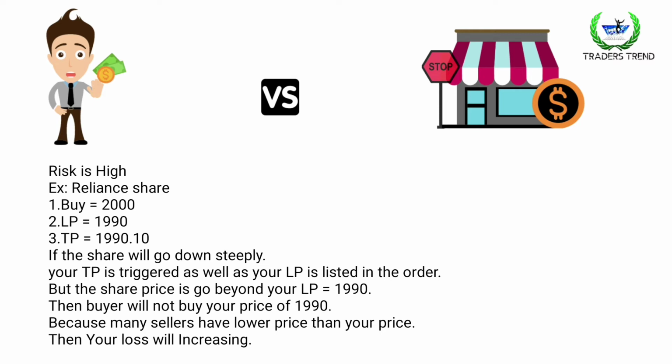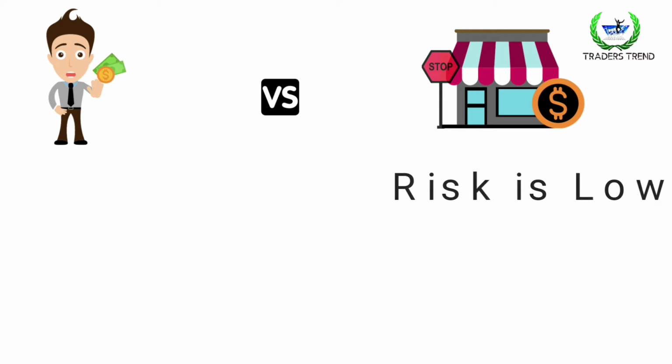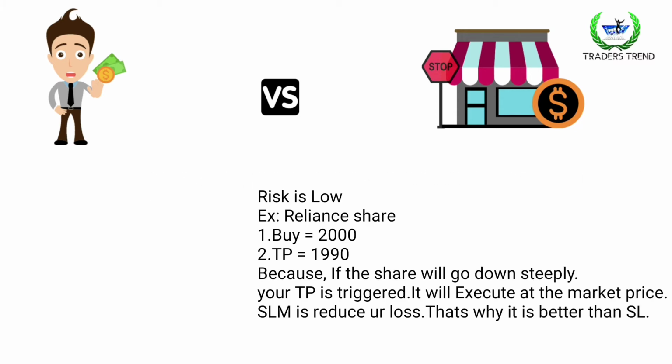And in the stop loss market side, the risk is low. Let's see the same example, Reliance share. If you buy the share at 2000, then you select the trigger price equal to 1990, the same 10 points difference.